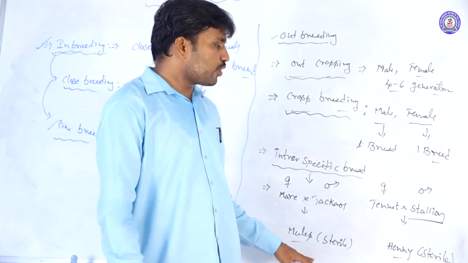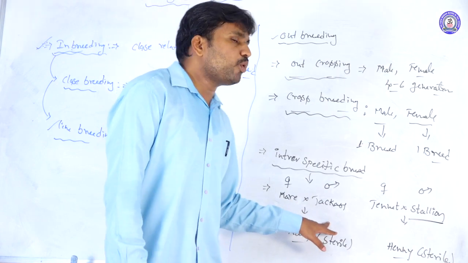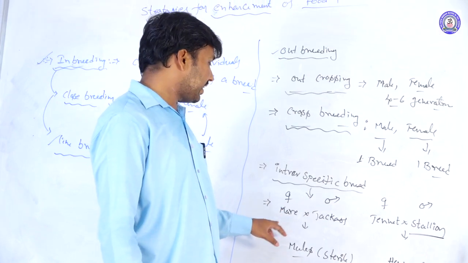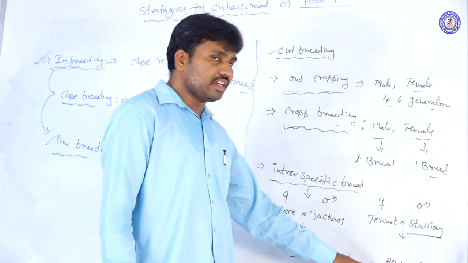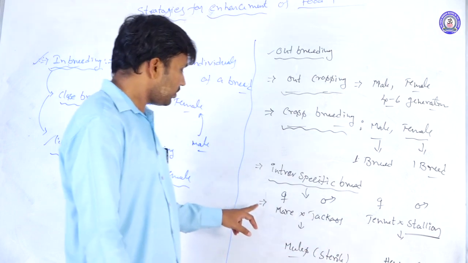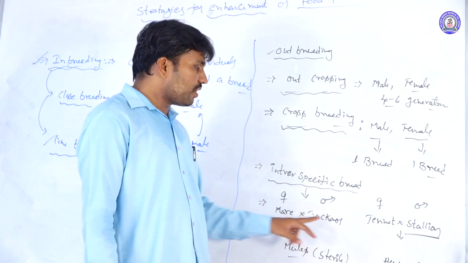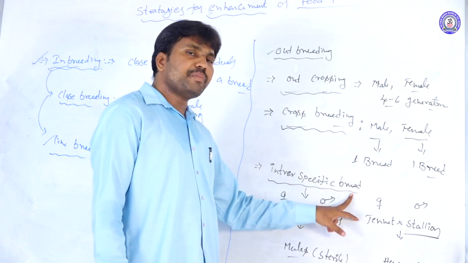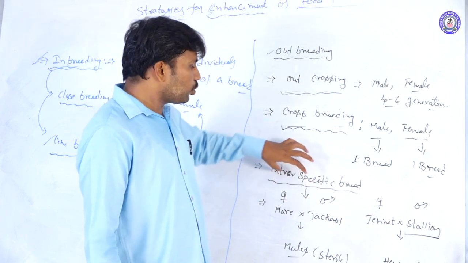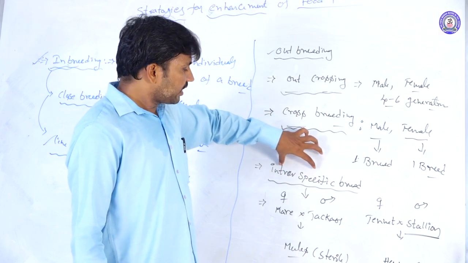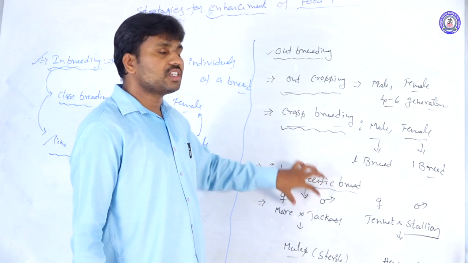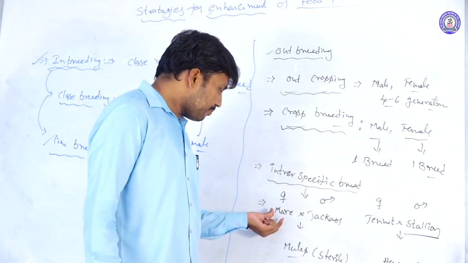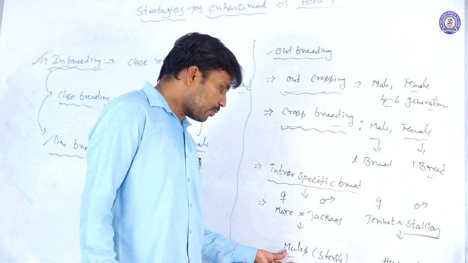For what purpose are they produced? They are produced for economic importance, varieties like the mule and the hinny. The advantage of this type of crossing, the interspecific breeding method, is getting the characters of two species into one individual. For example, the female horse and the jackass produce the mule.